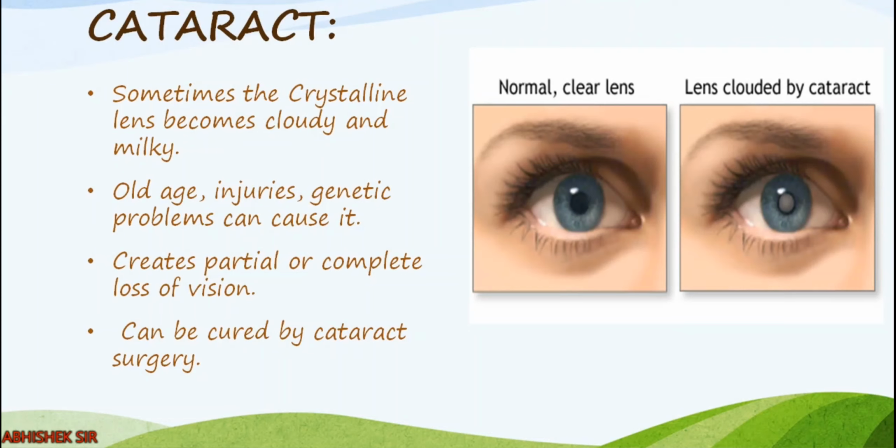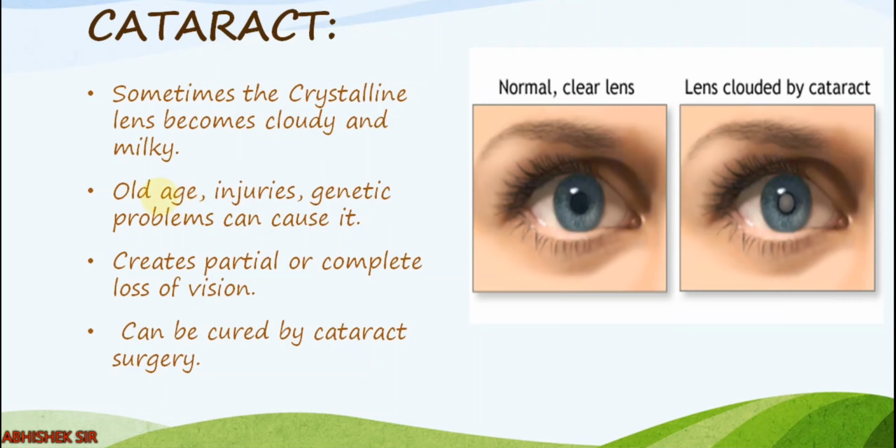Sometimes the crystalline lens becomes cloudy and milky. You see, I have shown two different eyes in the figure. One is a normal clear lens, so the pupil is black and dark. The next figure on the right-hand side is clouded by cataract. That means cataract has occurred there, and you can see the pupil is not exactly black but a little bit white in color. That means the eye lens is not normal, right? It has become cloudy and milky.